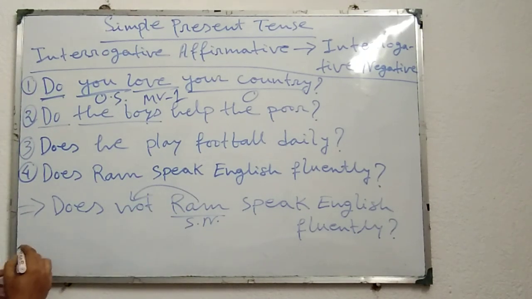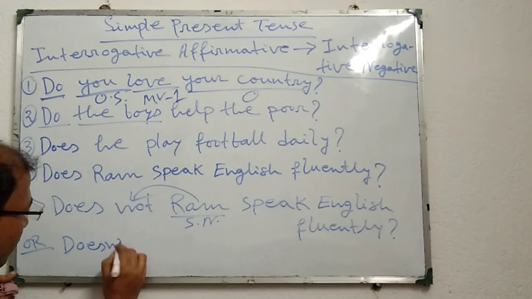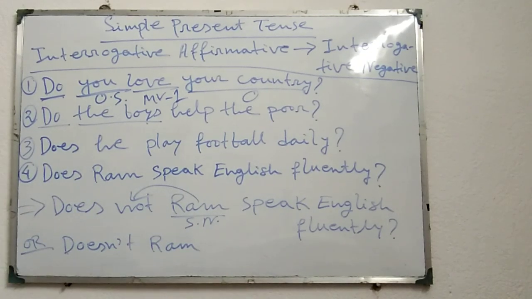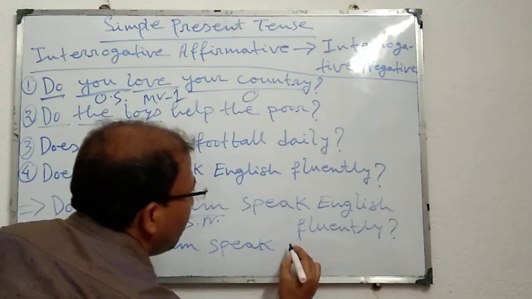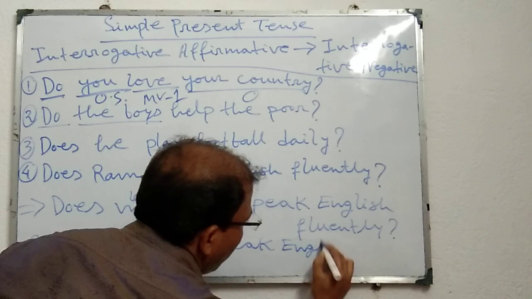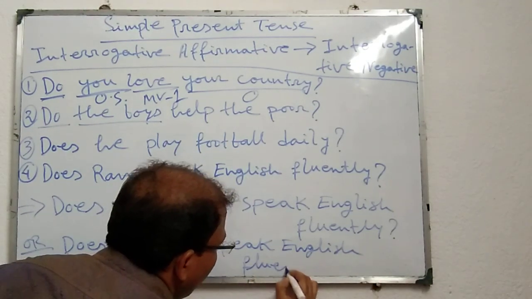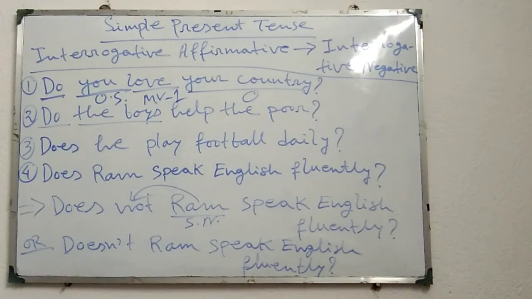Or we can use shortened form, we can write in this way: doesn't Ram speak English fluently? Doesn't Ram speak English fluently? Here I am using shortened form.